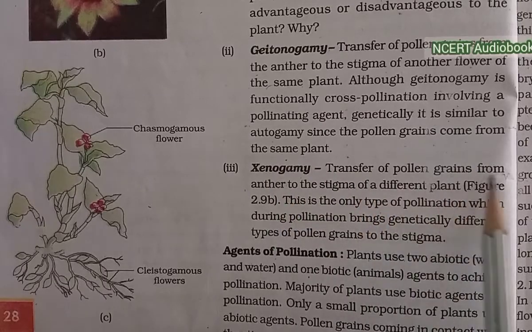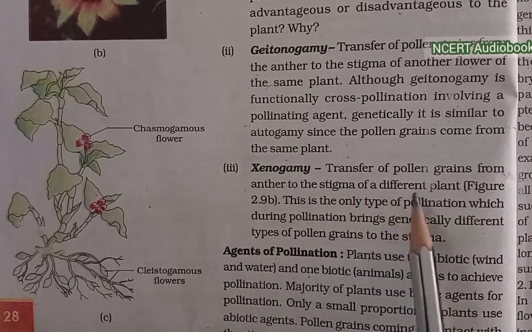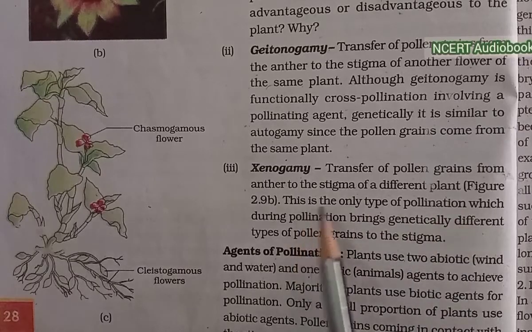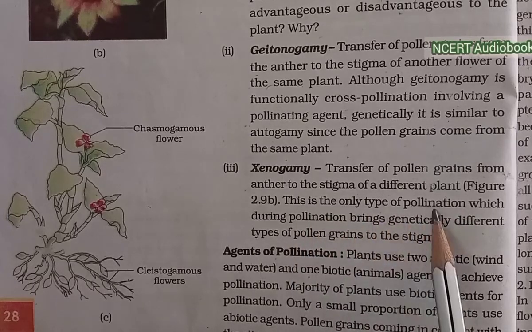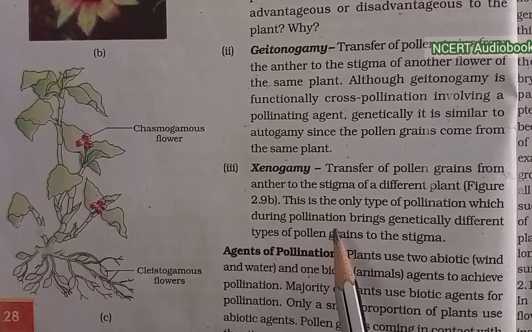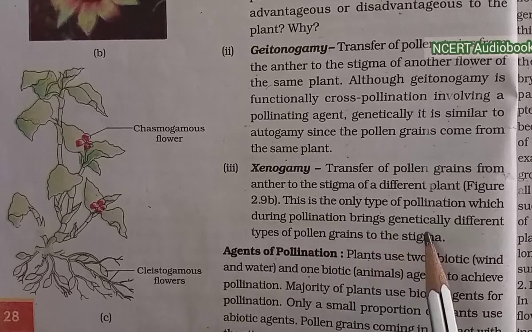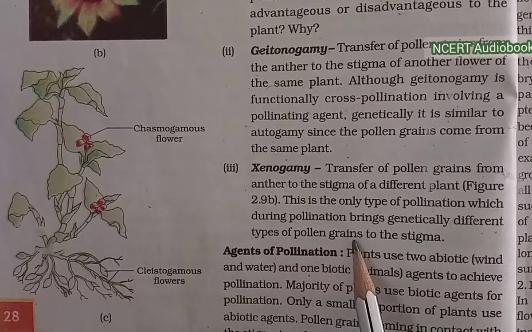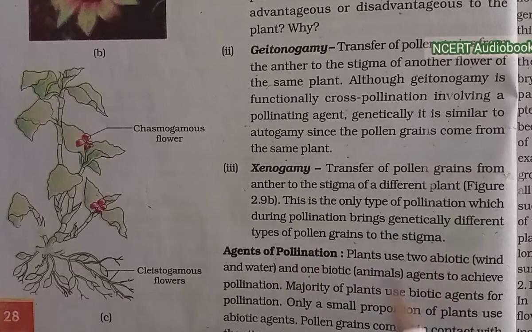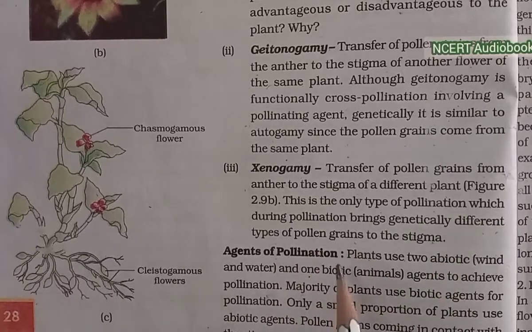Xenogamy. Transfer of pollen grains from the anther to the stigma of a different plant. This is the only type of pollination which, during pollination, brings genetically different types of pollen grains to the stigma.